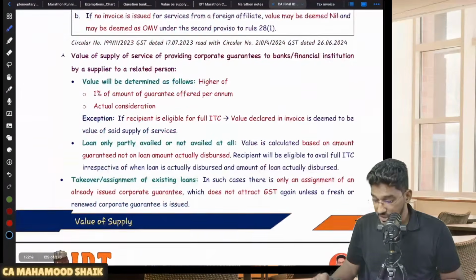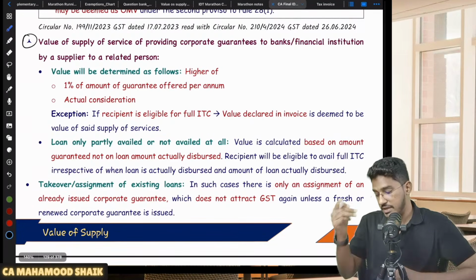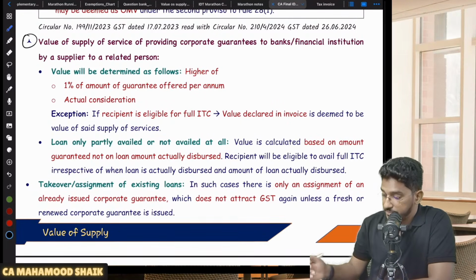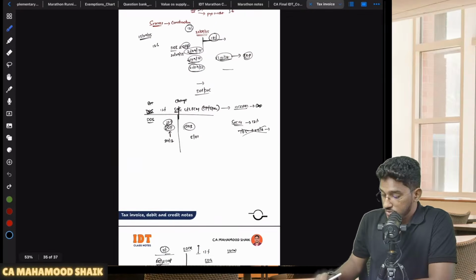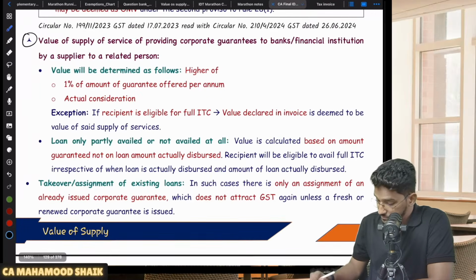One more point is also there regarding corporate guarantees. Regarding corporate guarantees also, one more point is there. Listen carefully. See what this corporate guarantee is. This is also related to rule number 28 only. Let me tell you what this is.